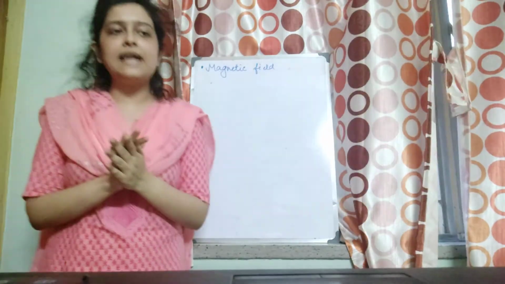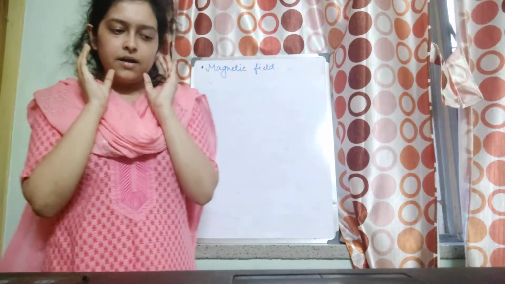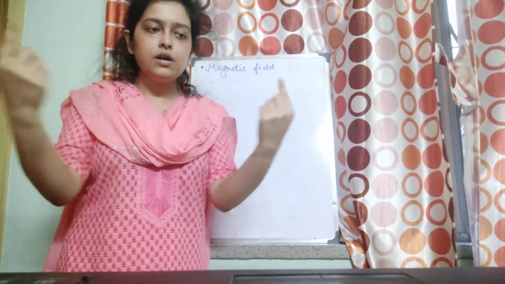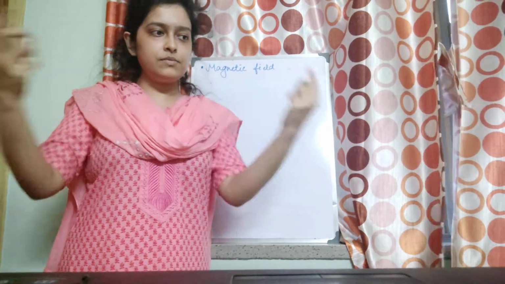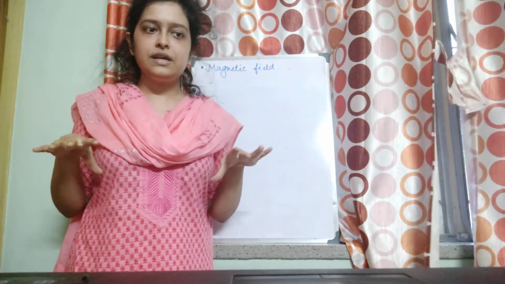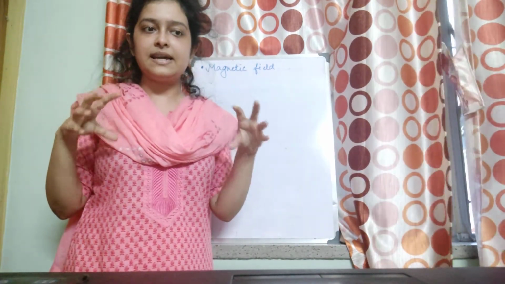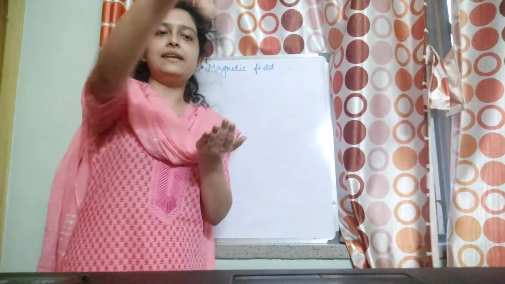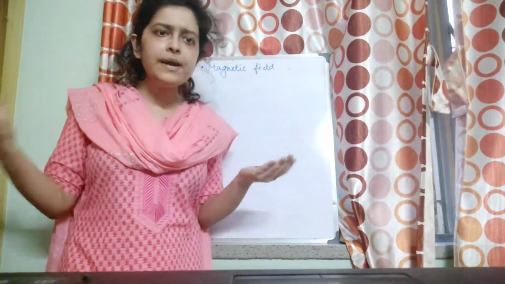So what did I want to show? I wanted to show that every magnet has its own area in which it actually exhibits its magnetic property. So if I place a magnet here in my hand, and even if I place a magnetic material over there, it may or may not attract it.